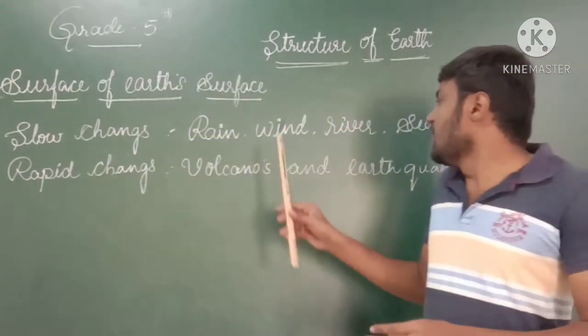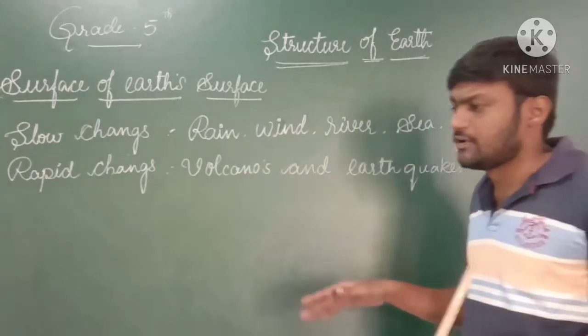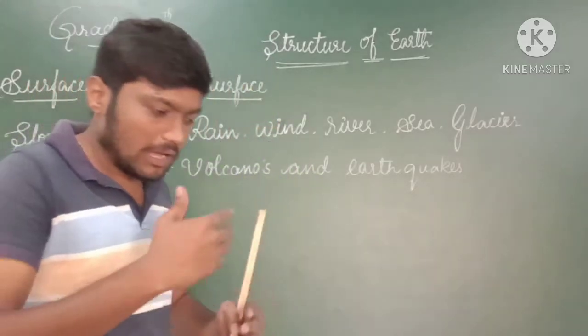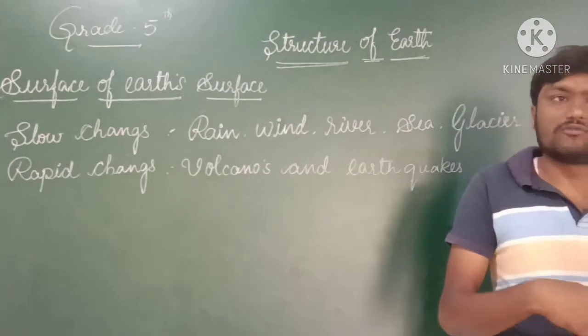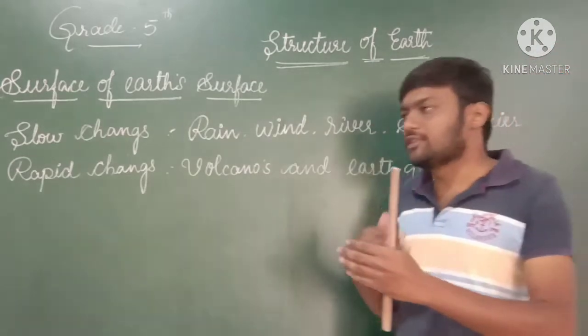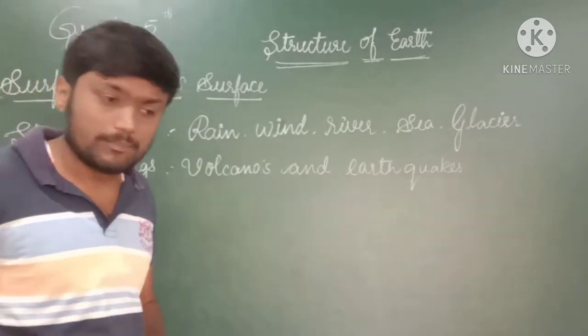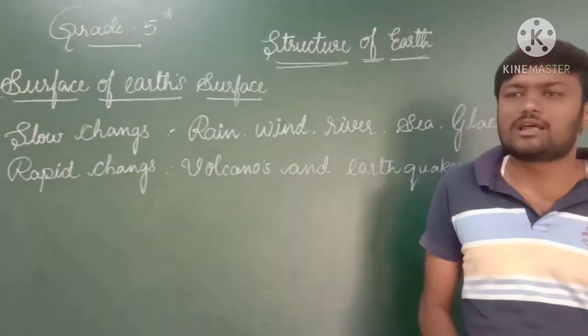In the same way, let us consider wind also. Sometimes we have a pleasant wind, sometimes very horrible and different winds. The reasons behind such winds can be very effective for life on the Earth. In the same way, rivers, seas and glaciers also cause some important changes. I think we are all very familiar with river changes.